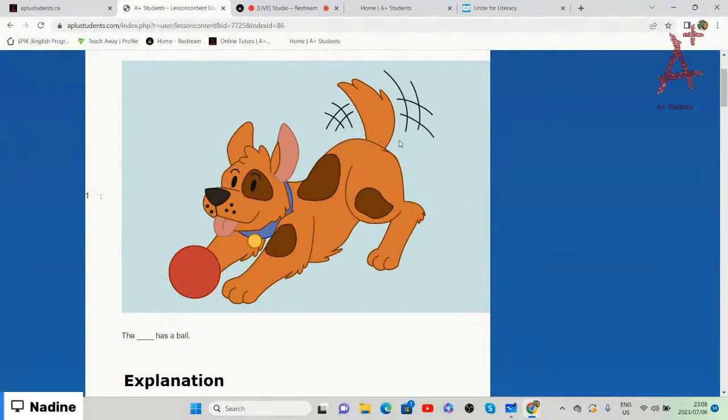So what has a ball over here? Definitely this is an animal that has a ball. But which animal has the ball? So we need to name the animal that has a ball.